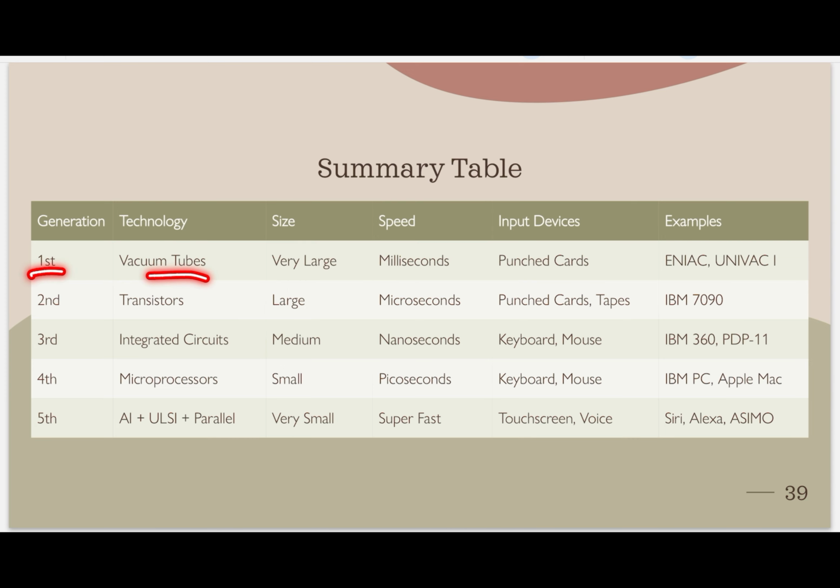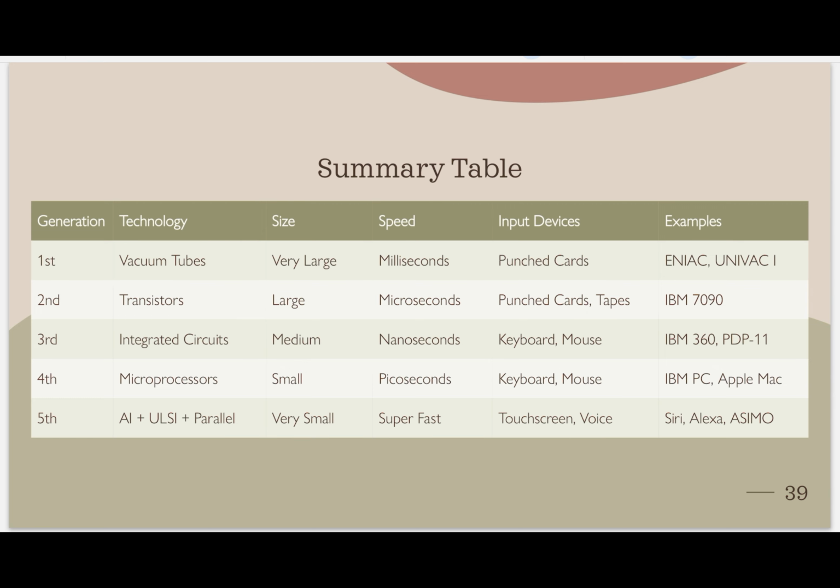First generation: vacuum tubes, size very large, speed millisecond. Input devices, punched cards. Examples, Univac and Univac 1. Second generation: transistors, size large, speed microsecond. Input devices, punched cards and magnetic tapes.